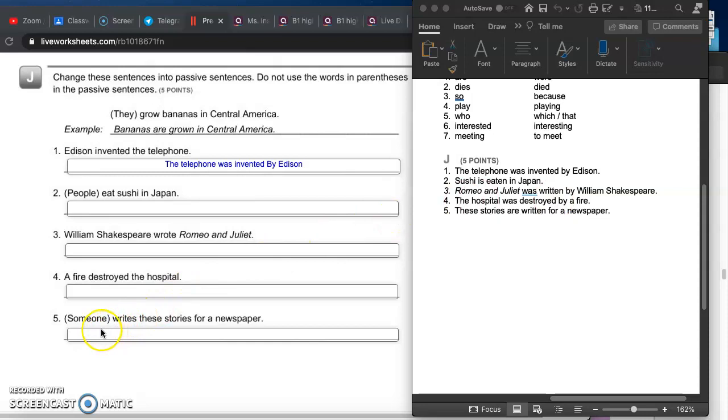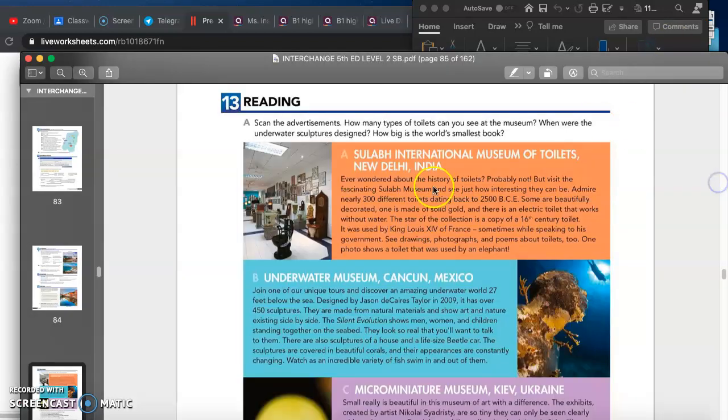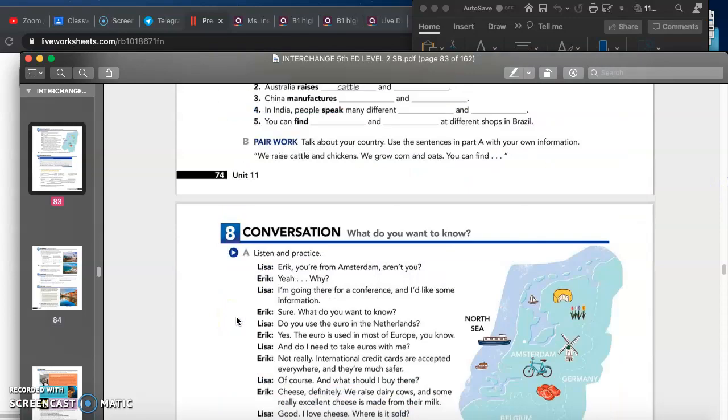And we have number 5, someone (in parentheses) writes this story for a newspaper. This is in the present and this is in the past. So this story is written for a newspaper. So as you can see, we have 2 ways for passive sentences. We have sentences in the past and we have sentences in the present. This is exactly what we worked with in the book.